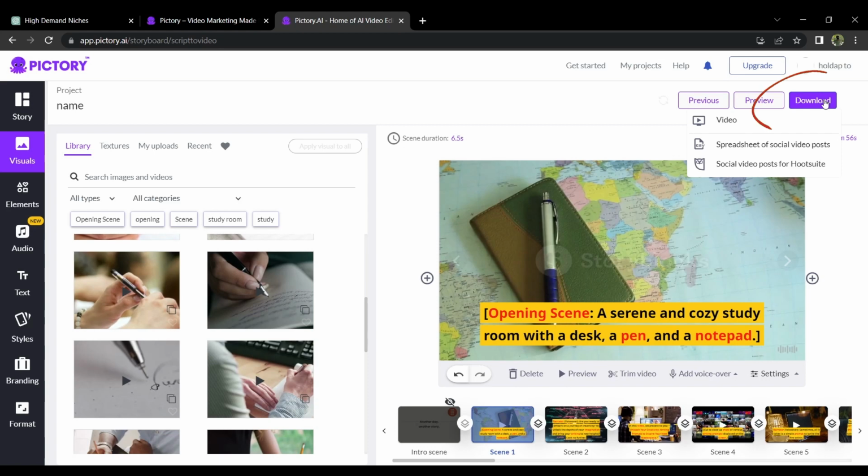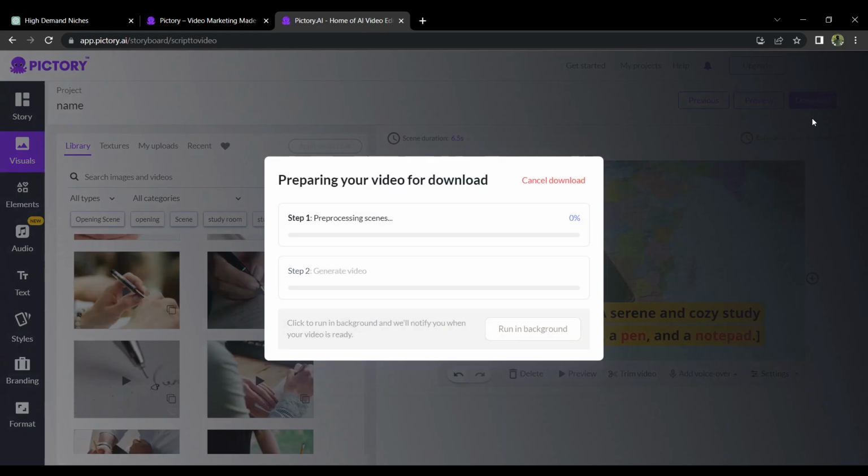It will take quite a while, so just be patient. Once done, tap on download again, but this time it will now be directly downloaded to your files. And that's it.